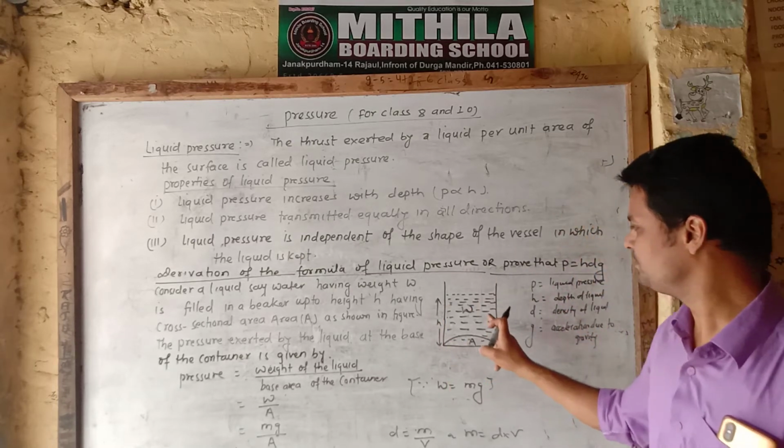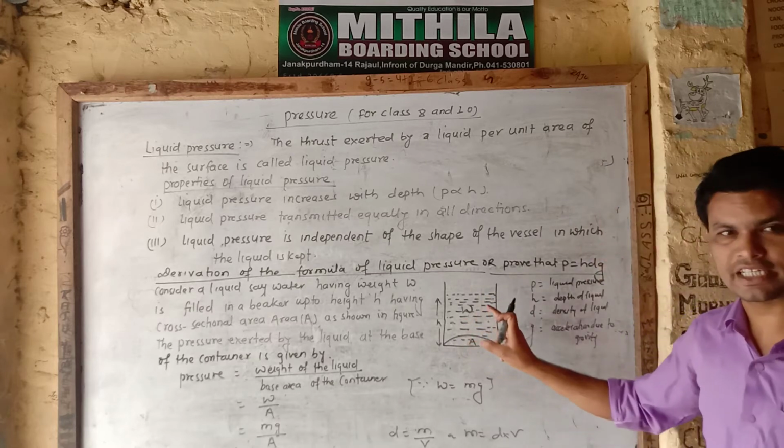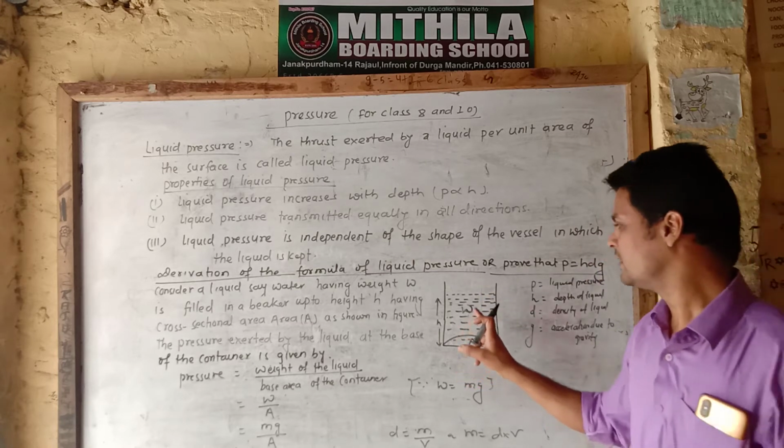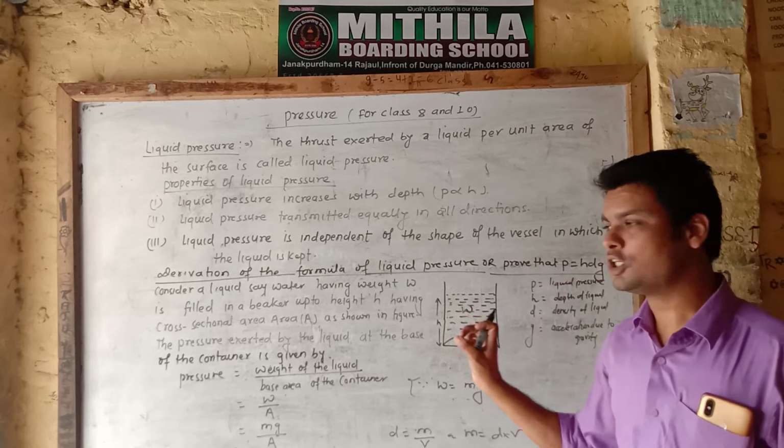Consider this is a vessel in which the liquid is kept, and we know that the liquid also has weight.